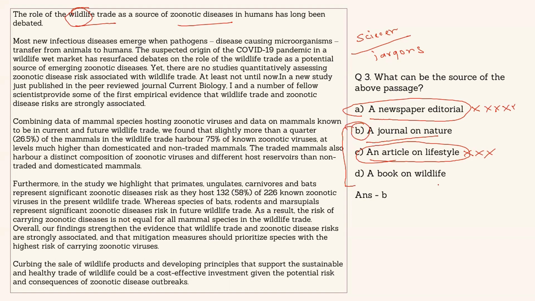A book on wildlife will not be talking about such an association, and more so a book will not talk about one particular research. I mean, what he has mentioned is in our new study, and he has also mentioned the findings of the study in 3 paragraphs. So will a book be so narrow? No. So this can't be a book. It looks like an article in a journal.